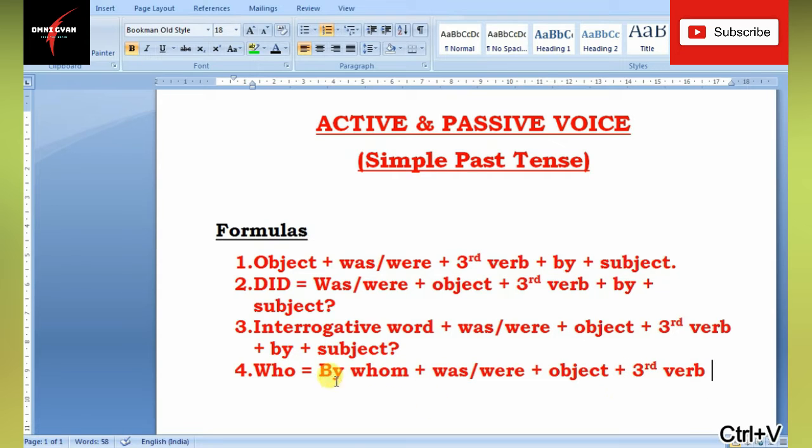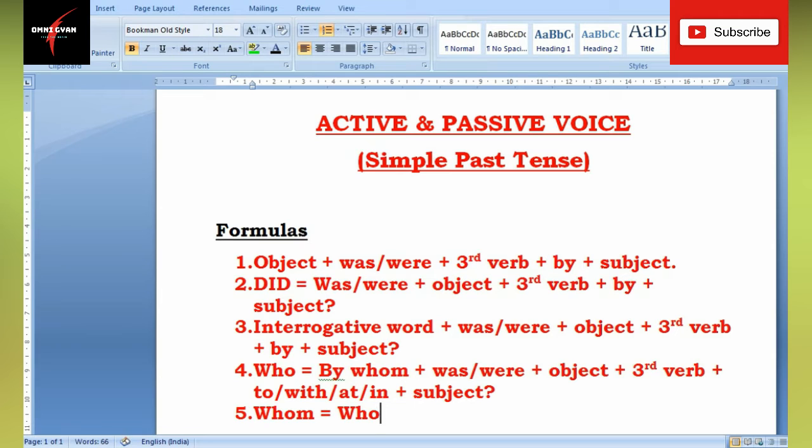As we already know, we cannot repeat by, so instead of by, we will use those 4 prepositions: to, with, at, in, plus subject. And number 5, which is the last one, is if there is whom, then you will have to begin the sentence with who.